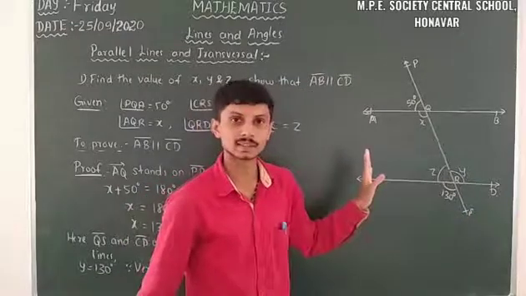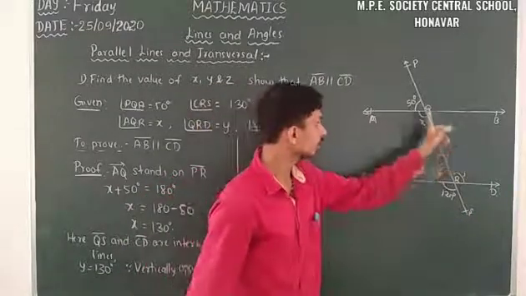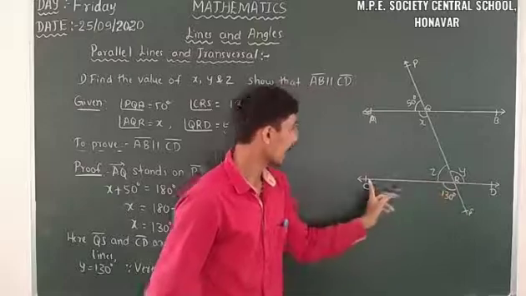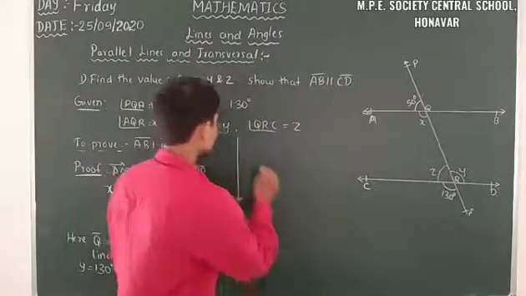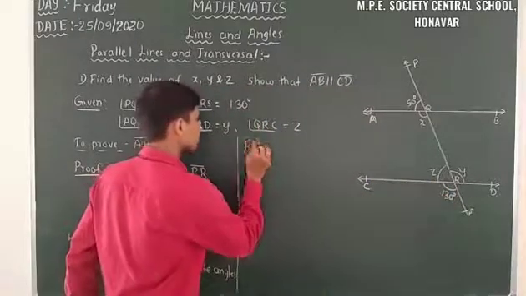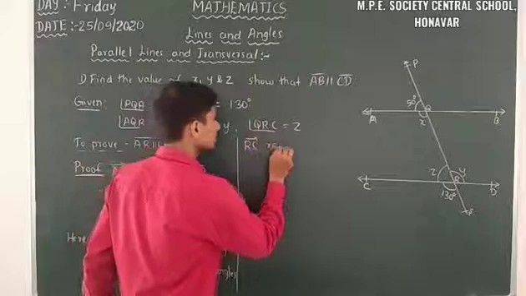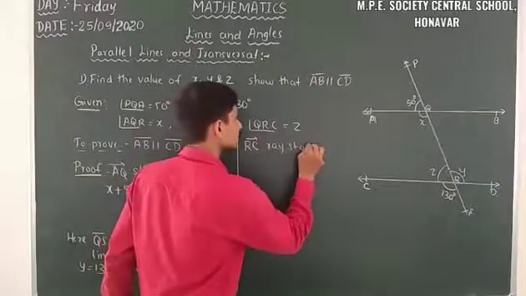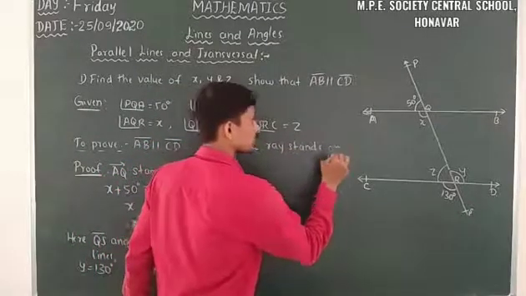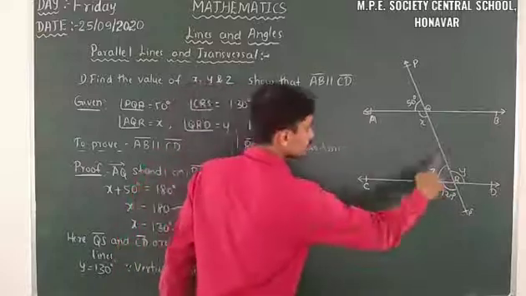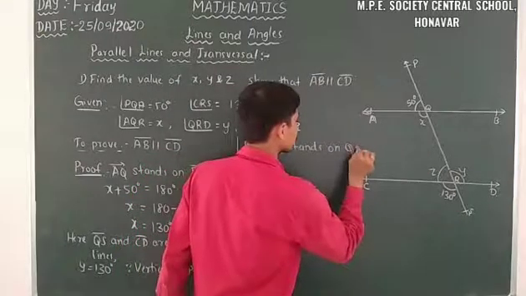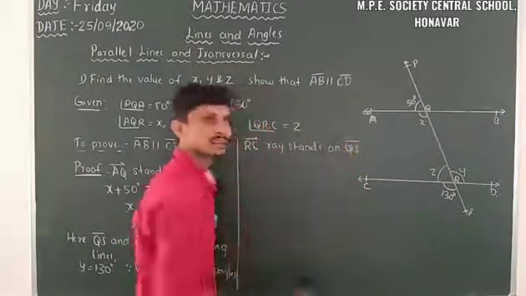So how can we take that one? Ray RC stands on QS. Then the adjacent angles formed is